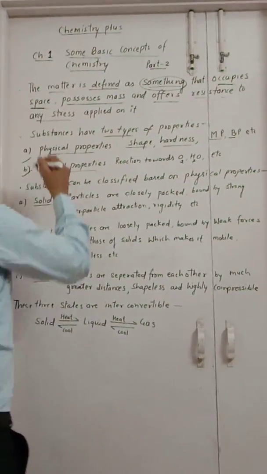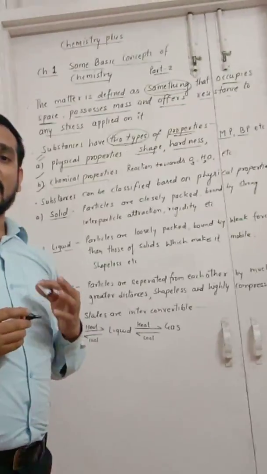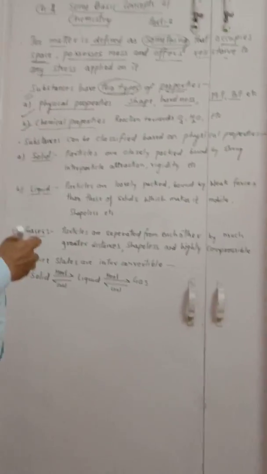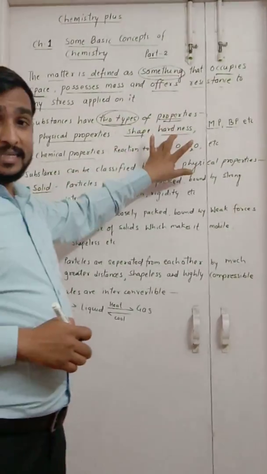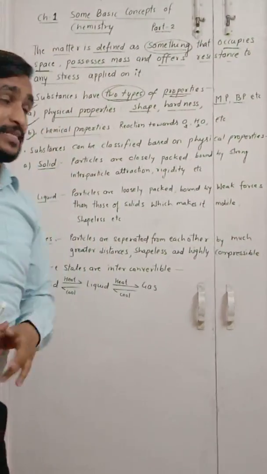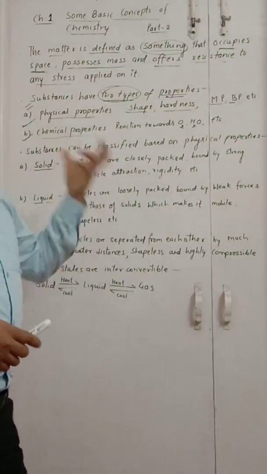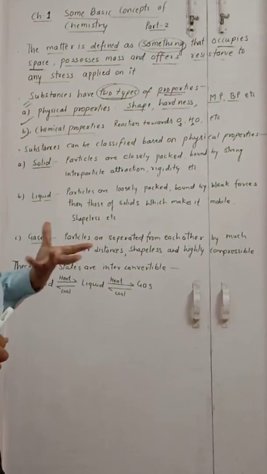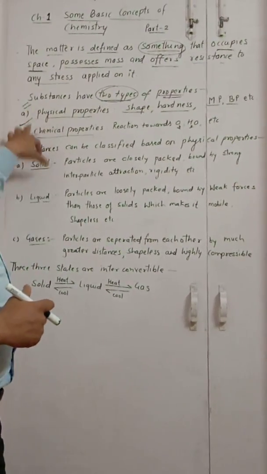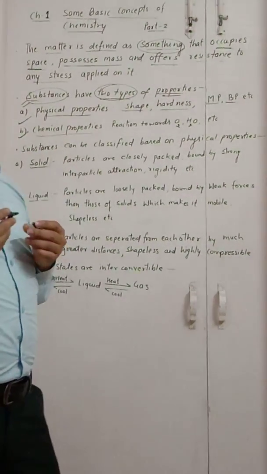Now, as we know, all substances have two types of properties: physical properties as well as chemical properties. Properties like shape, hardness, melting point, boiling point, etc. are termed physical properties. Properties like the reaction towards oxygen, meaning air, water, and various acids and bases, and their nature are termed the chemical properties. On the basis of these two properties, substances are categorized in different categories.